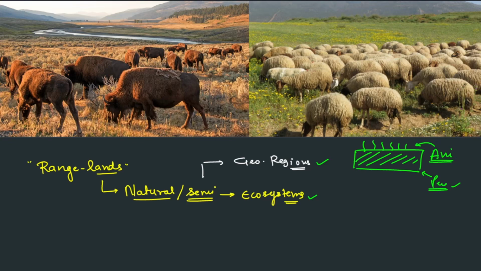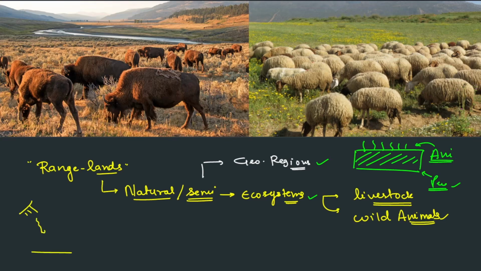Now it is saying that they are grazed by livestock or wild animals. So basically, say there is sun. The sun's radiation, energy, is coming, and it's leading to growth of the plants, which are primary producers, in the fertile land.